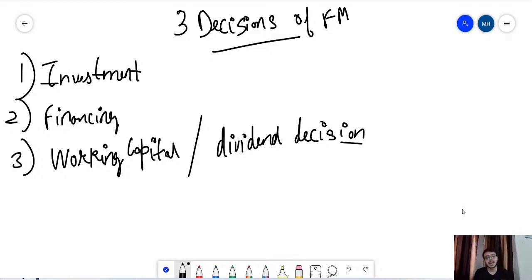The second decision that we talk about is your financing decision. Financing decision involves when you purchase that plant or machinery. I'll be making it very simple for all of you and try to link those concepts one after another, and not make it a separate concept that makes you feel confused. So when we talk about the financing decision, for example, you purchase your plant, machinery, land, building, anything else. How did you purchase that?